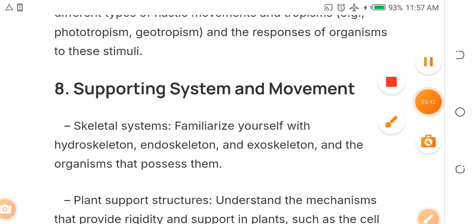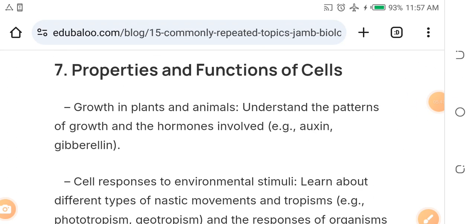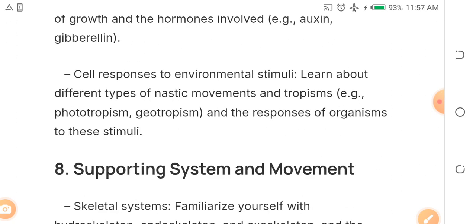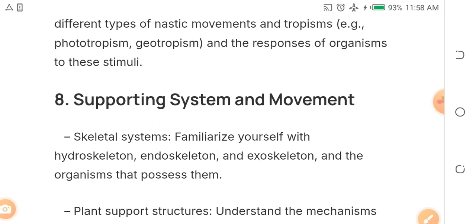Okay, the 8th topic, the 8th out of the 15. But by the way, in the functions of cell, I need you to study growth in plant and animal. Understand the patterns of growth and the hormones involved, e.g. auxins and gibberellins. Cells' responses to environmental stimuli. Learn about different types of nastic movement and tropism, e.g. phototropism, geotropism, and responses of organisms to these stimuli. These are things to expect in your biology in this coming JAMB exam.